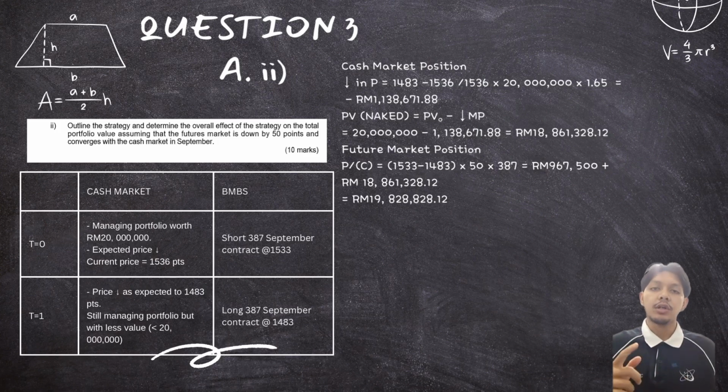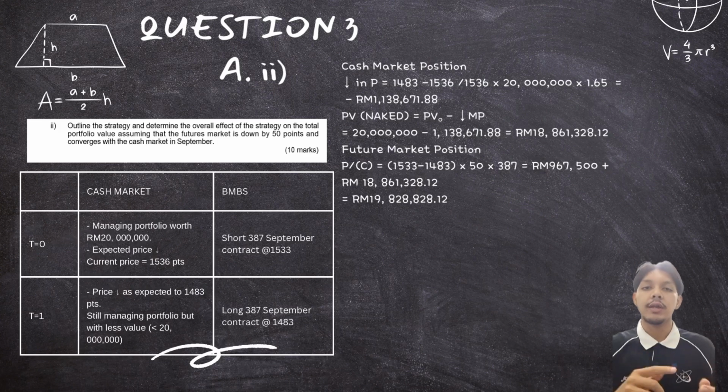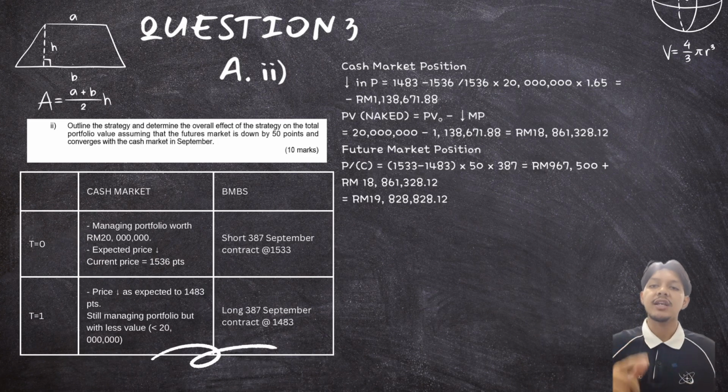In the cash market, the loss is RM1,138,671.88. So the portfolio value falls from RM20 million to RM18,861,328.12. However, the future position makes a profit because the manager sold at 1,533 points and bought back at 1,483.